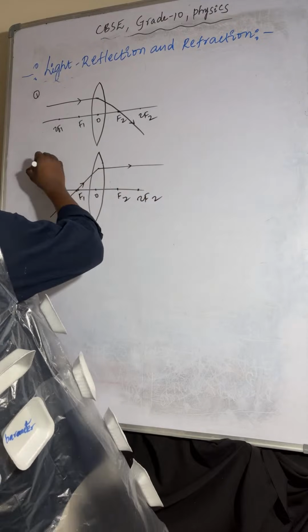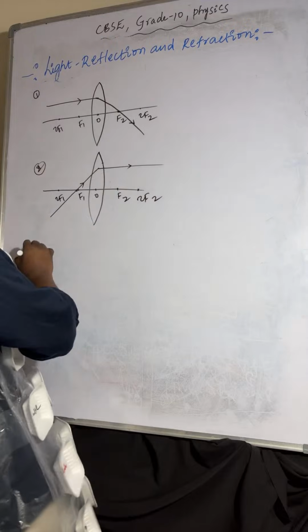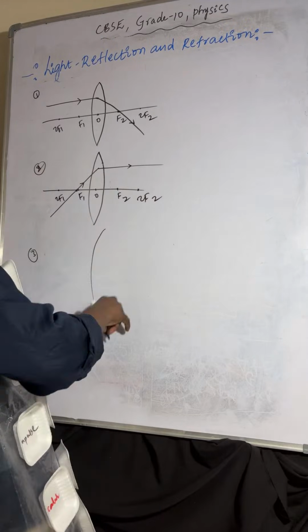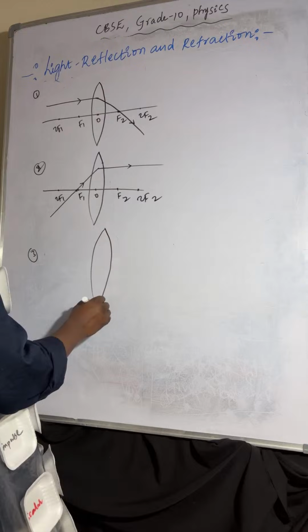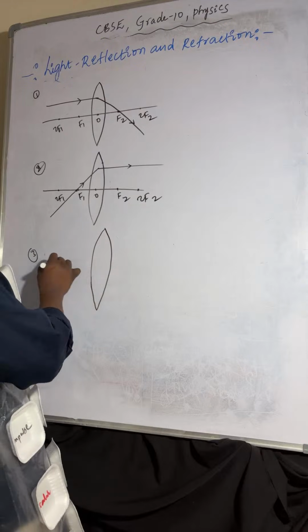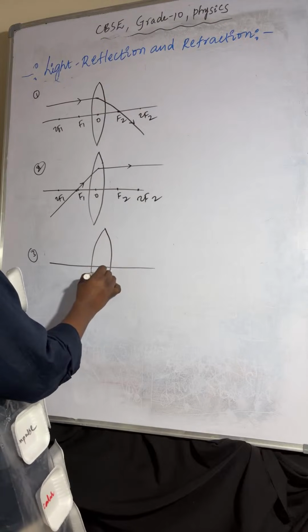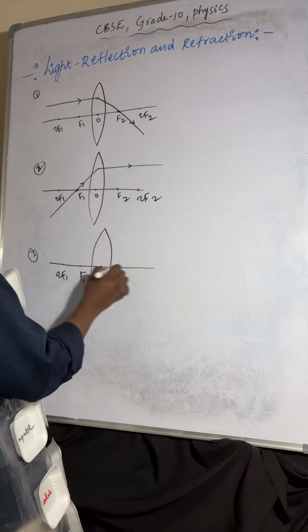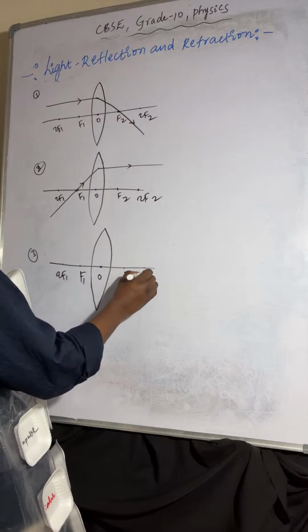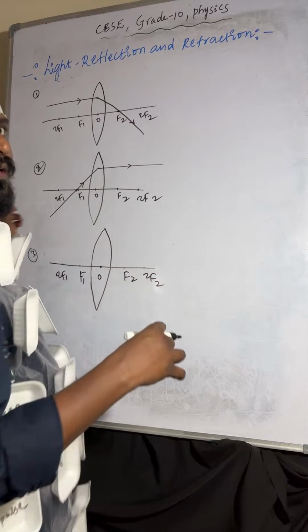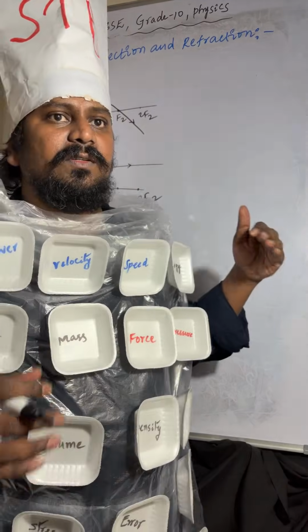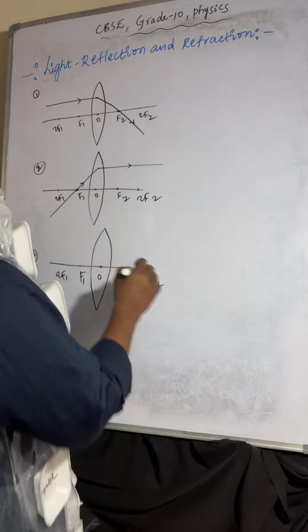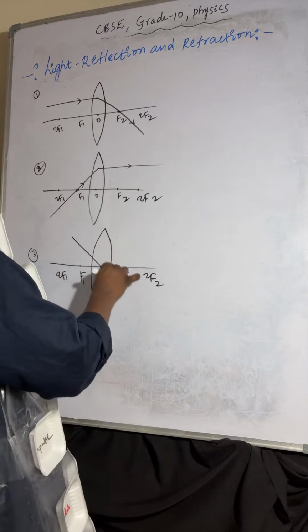Okay, so this is the second one, and coming to the third one. Optic center, F1, 2F1, F2, 2F2. If the light ray is passing through the optic center, no deviation takes place.